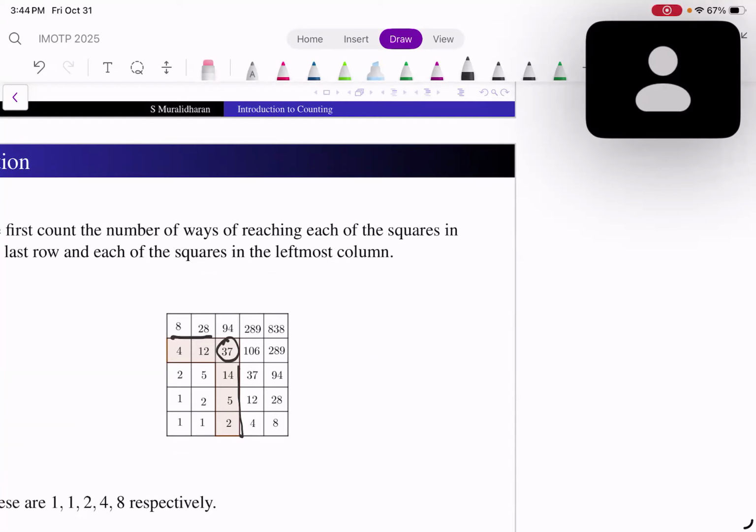So what is this 12 now? The 12 will be the sum of this one and then these 3. So if I just add all these things up, in fact, there are as many as 838 ways of moving the game piece from here to here. Right? And note that it is a simple addition principle, nothing else. Simple addition principle. So this addition principle is strong enough to solve this problem.